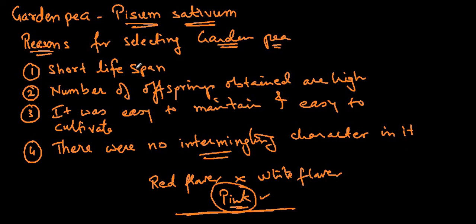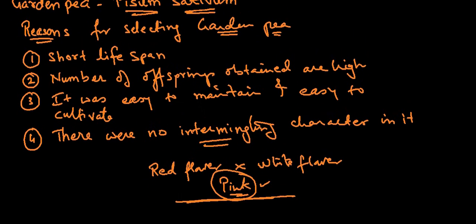Now first of all, short lifespan. Within 6 months the lifespan of the garden pea is over. Number of offsprings obtained were high. That means many offsprings were obtained. It was easy to maintain, it was easy to cultivate, there were no intermingling characters in it. So this is the answer that you are going to write when the question is asked, what are the reasons for selecting garden pea.